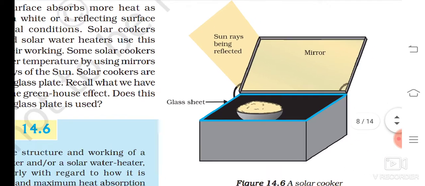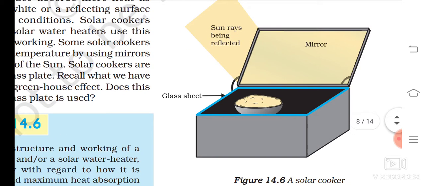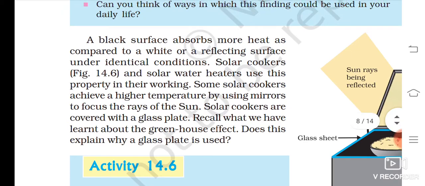Here they are showing a solar cooker, and you know the solar cooker well from the small classes. The black portion is inside the box. They paint it black so that it can absorb more heat. A mirror is kept to reflect the heat. A glass sheet is kept so that the heat does not come out. The heat produced inside the box is used to cook the food, and the sun rays are reflected. So that is only given here. So you can read that.